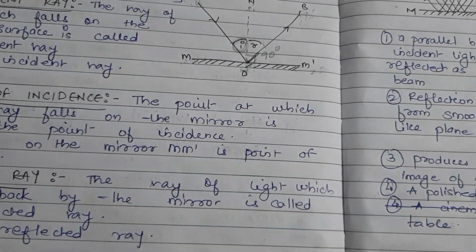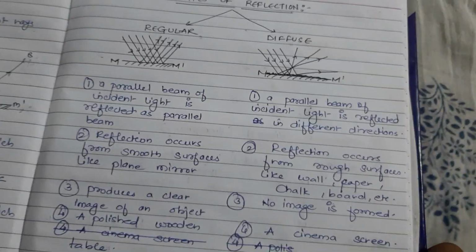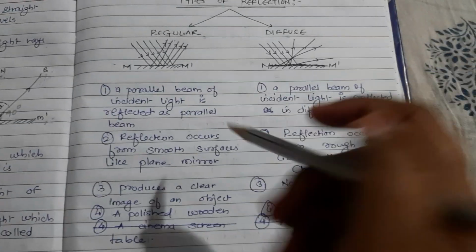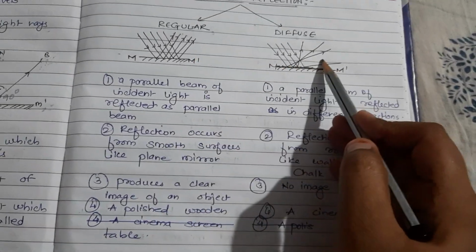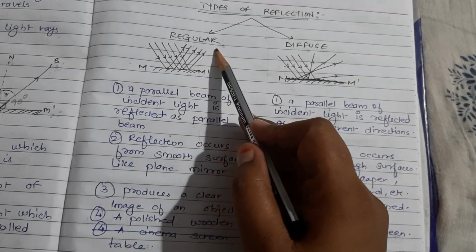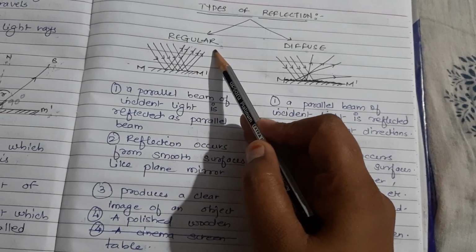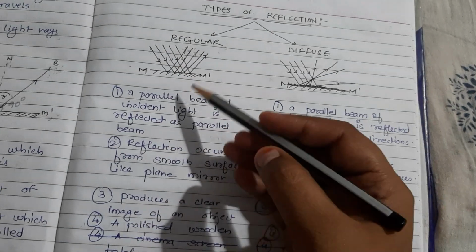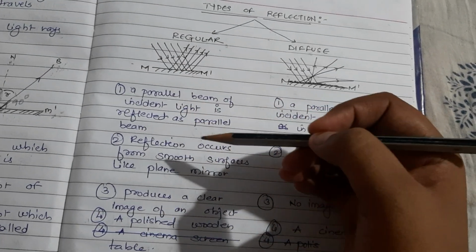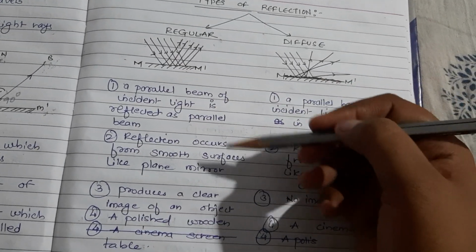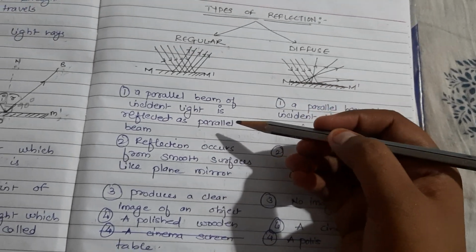Now there are two types of reflection: regular reflection and diffused reflection. What do you mean by regular reflection? We all know that light rays travel parallel to each other.